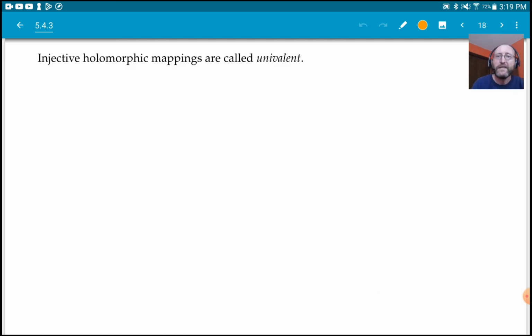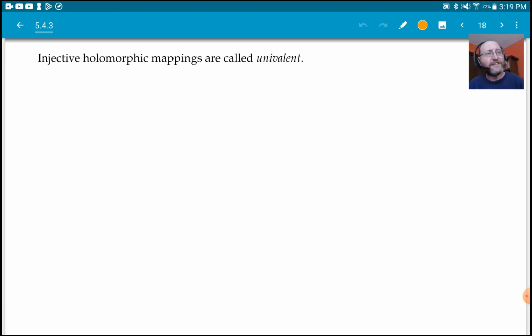All right, now let's look at an application of Hurwitz, an application to injective functions. In complex analysis, there's a lot of old-school terminology that maybe isn't as used nowadays, but a lot of things that have other names now have special names in complex analysis.